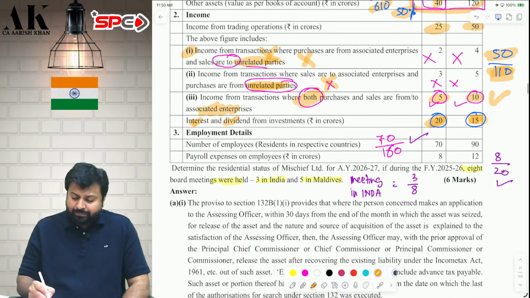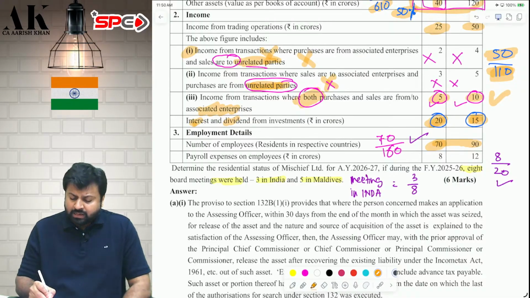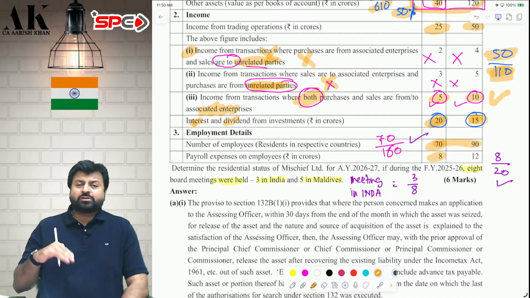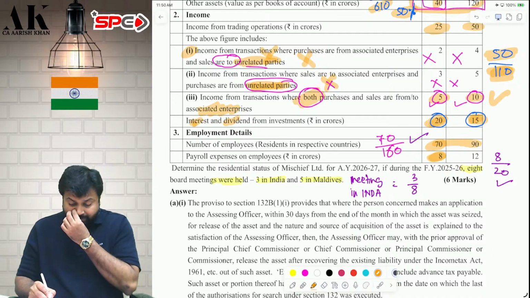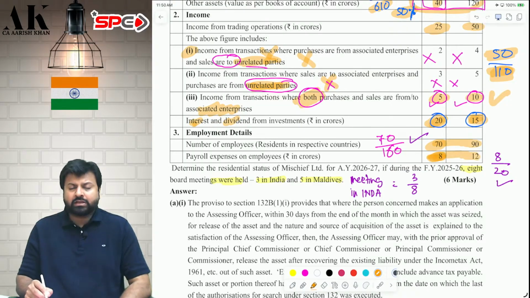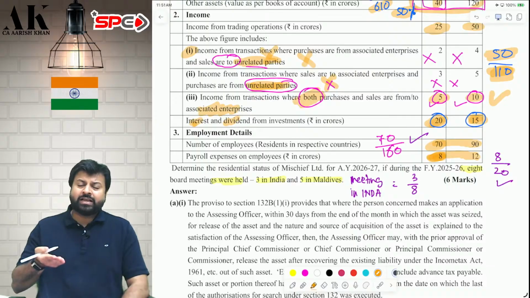Third, the Indian employees, which are 70, should be less than 50% of total employees. So the Indian employees are also less than 50% of total employees. Fourth condition, the payroll expense on the Indian employees should also be less than 50% of total expense. Yes, the payroll expense on Indian employees is 8 lakhs and the total is how much? 20 lakhs. Therefore, the payroll expense on Indian employees is also less than 50%.